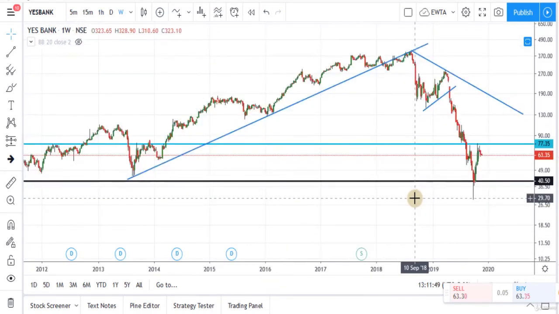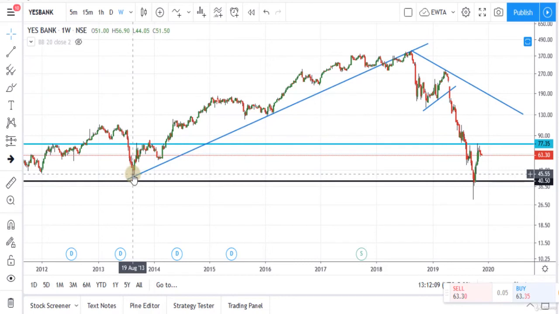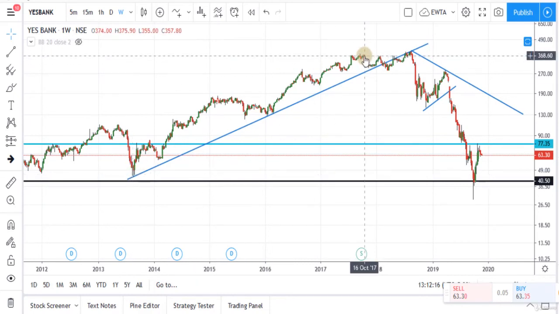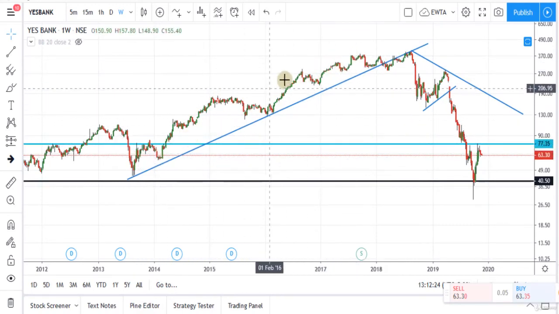Next is long-term investment or long-term position trading. For long-term position trading, our chart should be the weekly chart. So if our trading perspective is for a few months to a few years, then we should focus on the weekly chart. We should find out the current trend on the weekly chart. For example, you can see Yes Bank was in uptrend from August 2013 to October 2017. So during this period, one should focus only on long positions, and we could invest in Yes Bank during this period.